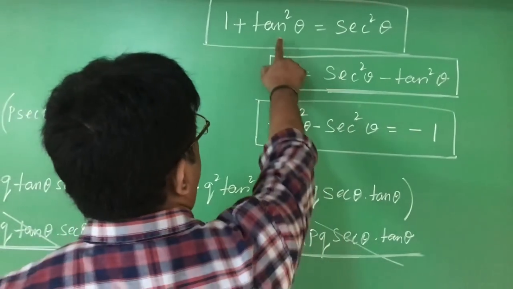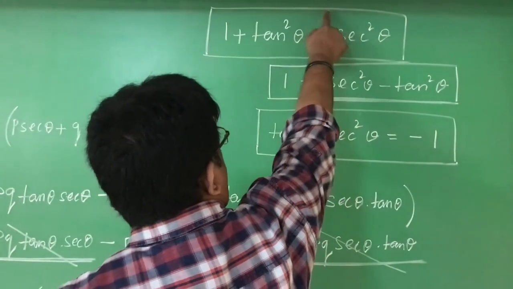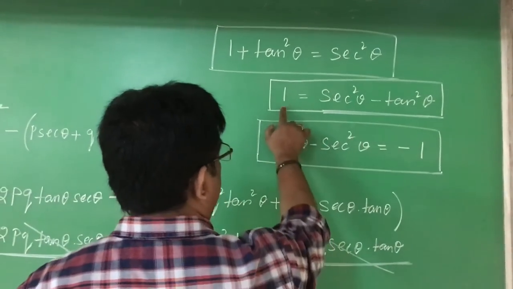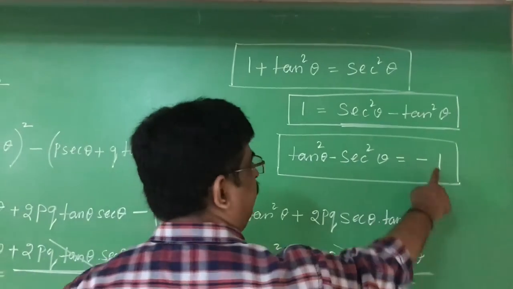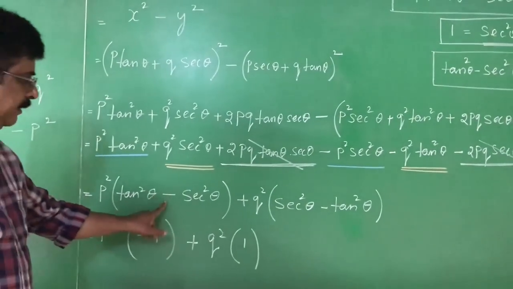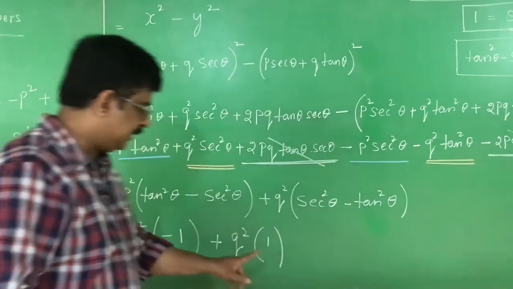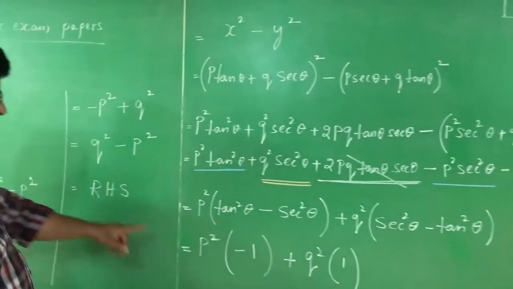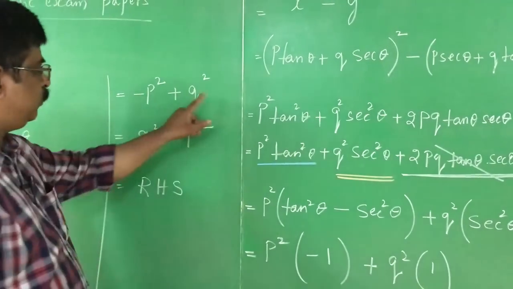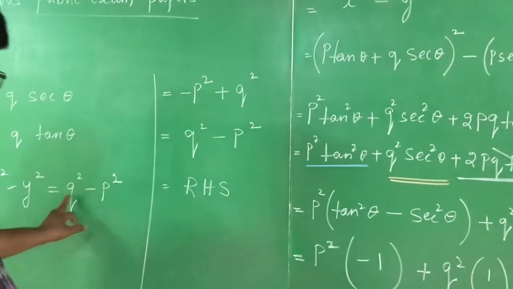How is it? For tan square theta minus secant square theta, secant square theta has to be transferred to this side and 1 to that side. We have two options. In one place we write 1, in another we write minus 1. Therefore, here tan square theta minus secant square theta, I write minus 1. Here secant square theta minus tan square theta, I write 1. Then it becomes minus 1 into p square is minus p square, 1 into q square is q square, positive first, q square minus p square, that is the RHS.